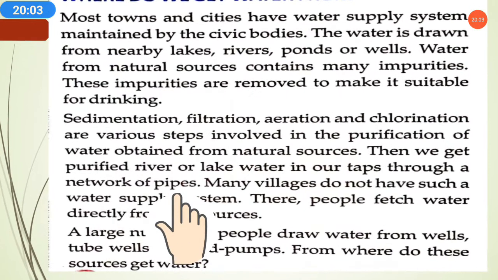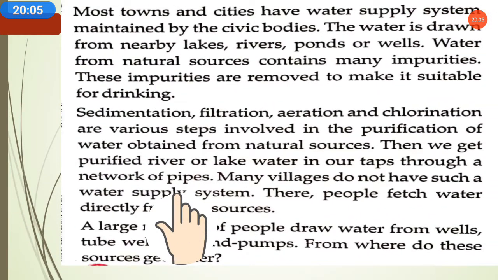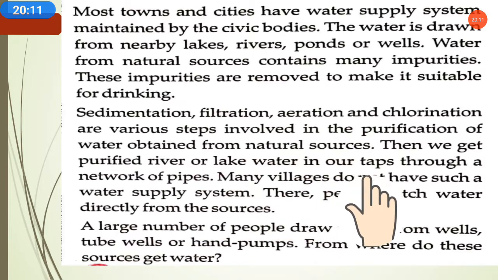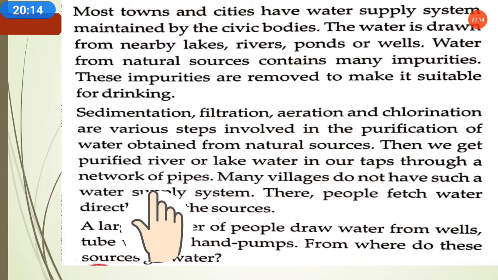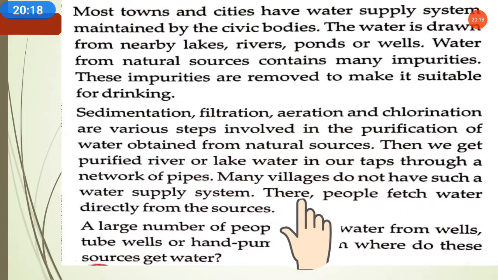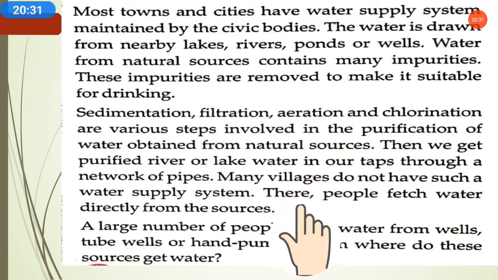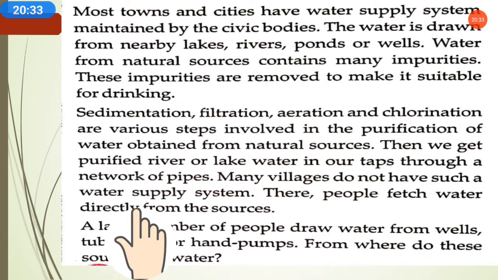As we know, in our homes, through the Nagar Nigam, the water that comes in our tap is river water or lake water, but after the filtration and purification process. Many villages do not have such a water supply system. Many rural areas do not have a proper water supply. They do not get water on time, and they do not have taps at their houses. Therefore, people fetch water directly from the sources.